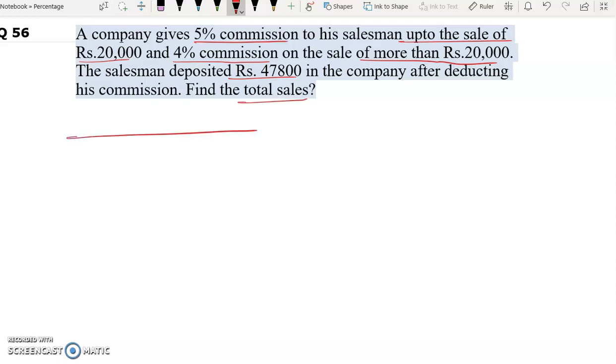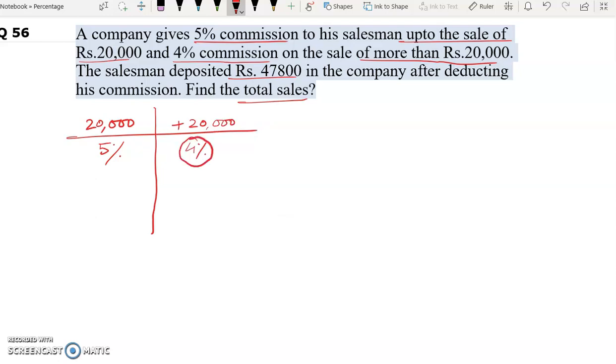So in this question, the company gives 5% commission to his salesman up to the sale of rupees 20,000. So up to the sale of rupees 20,000, the salesman gets 5% commission and 4% commission on the sale of more than rupees 20,000. So if the sale is more than 20,000, he gets 4% commission.